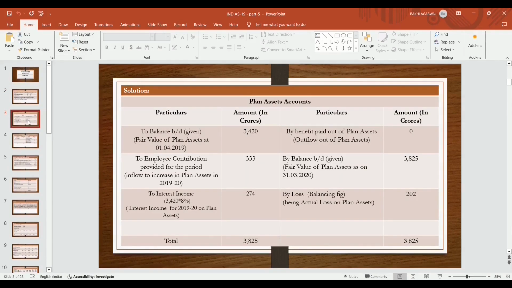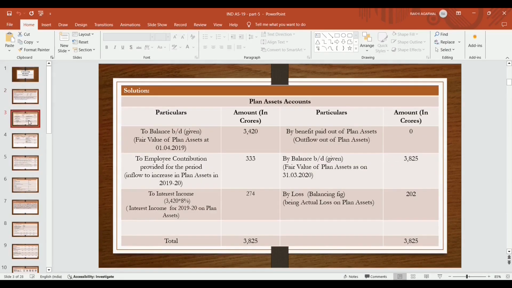So in this case we have to prepare a plan asset account, that is a ledger account of plan asset. Opening balance is given in the question: the fair value of plan asset on 1st April 2019, that is 3,420 crores. The closing balance is also given in the question, that is by balance brought down. Means in this question all the closing balances are given. You have to prepare a ledger. By balance brought down, already given,